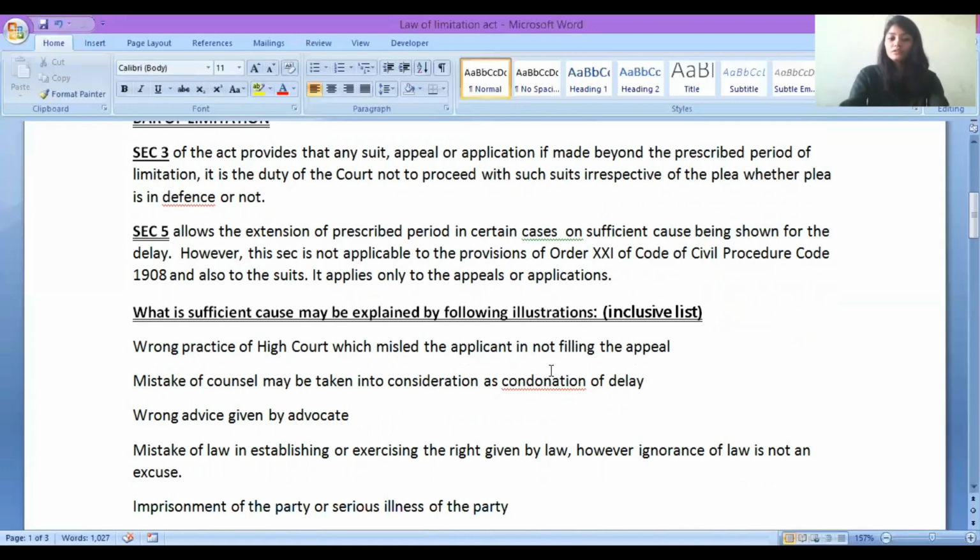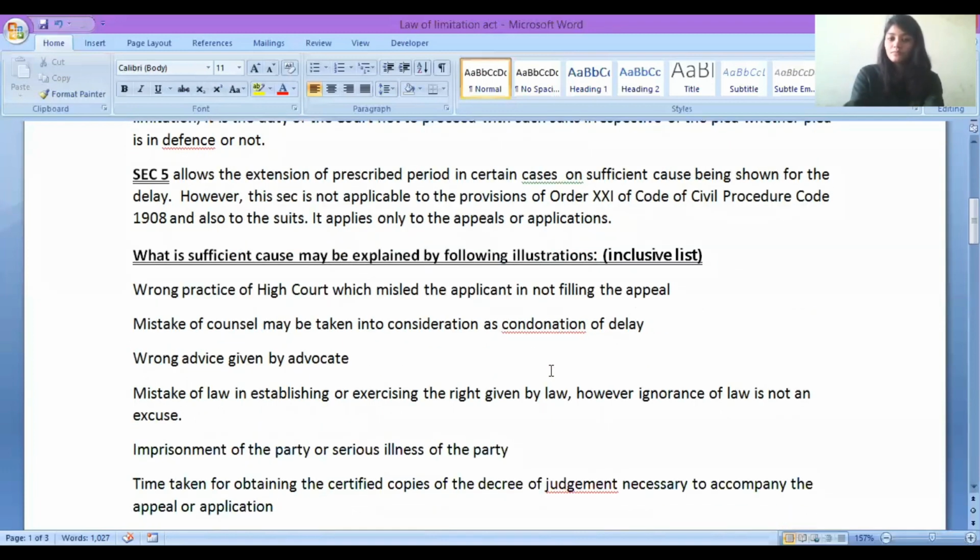Okay. So now first, what is a sufficient cause? Wrong practice of High Court which misled the applicant in not filing the appeal. If the High Court's own practice was wrong, or some decision of the High Court was wrong, because of which you could not file an appeal, sufficient cause is there, you can move ahead.